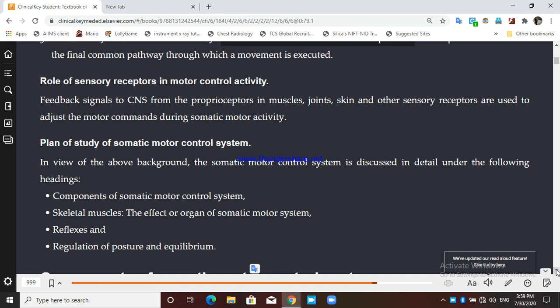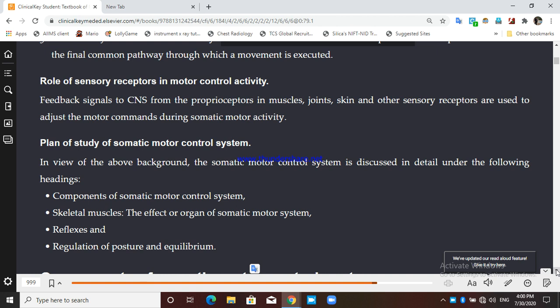So all these inputs are necessary for proper planning of the movement. Suppose you do a motor activity for the first time, like you walk, and your posture was such that you fall on the ground. Now this information, the original posture, the falling on the ground, the sensation that has been received, will go to the basal ganglia, and they will tell it that it was a mess. The walking or the running was a mess. The body has fallen down.